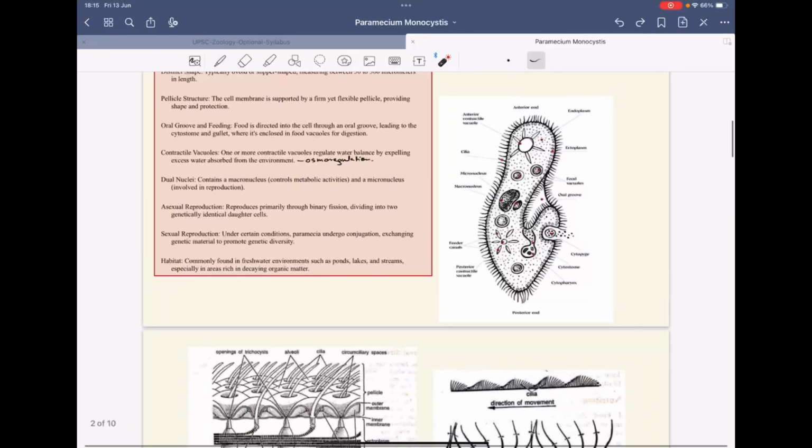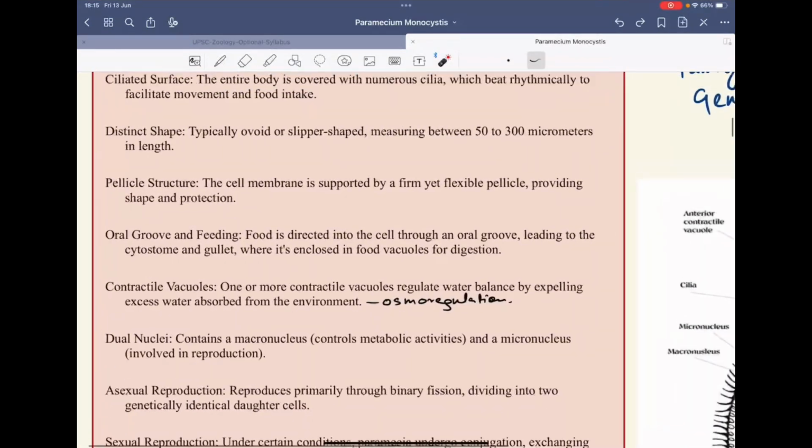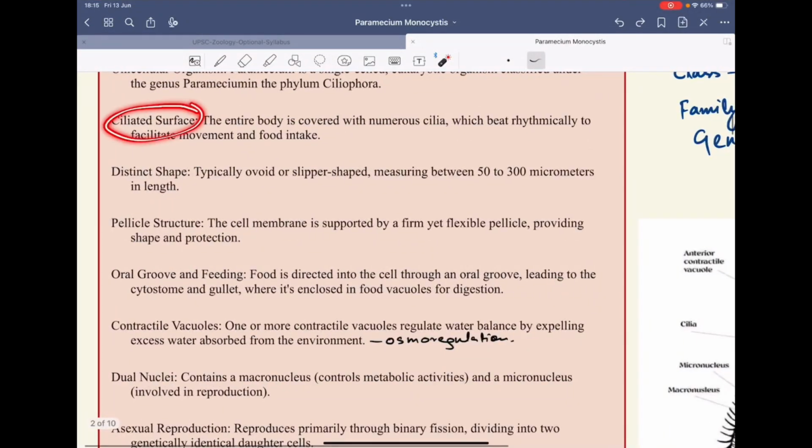We have already discussed this. So the body is ciliated, covered with numerous cilia which beat rhythmically, and they also facilitate movement and food intake. They have a distinct shape, ovoid and slipper-like. The size is around 30 to 300 micrometers. The pellicle structure is supported by a firm yet flexible pellicle, providing shape and protection.